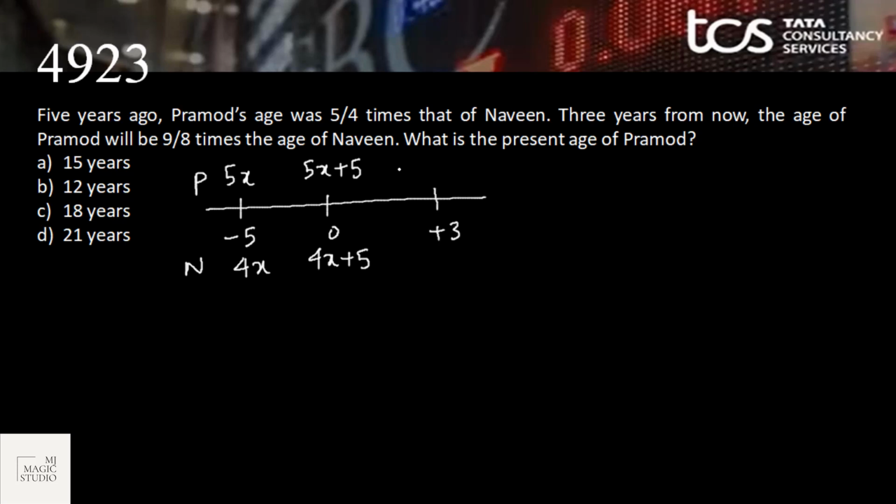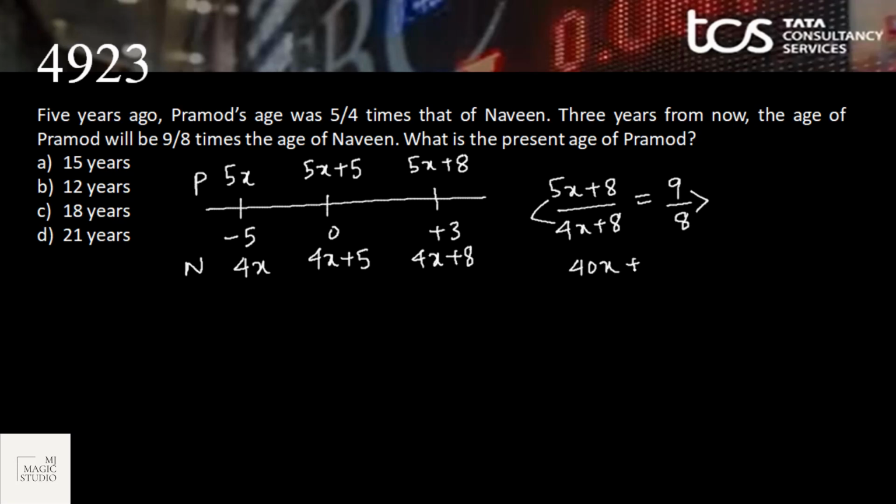3 years from now, plus 3. Pramod's age would be 5x plus 8 and Naveen's age would be 4x plus 8. Now it is given that age of Pramod will be 9 by 8 times of Naveen. That means their ratio will be 9:8. Great. Here, without even solving also, we can try and solve. Since these two numbers are same, here the difference is x, here the difference is 1. Perfect. That way also, quickly we can solve.